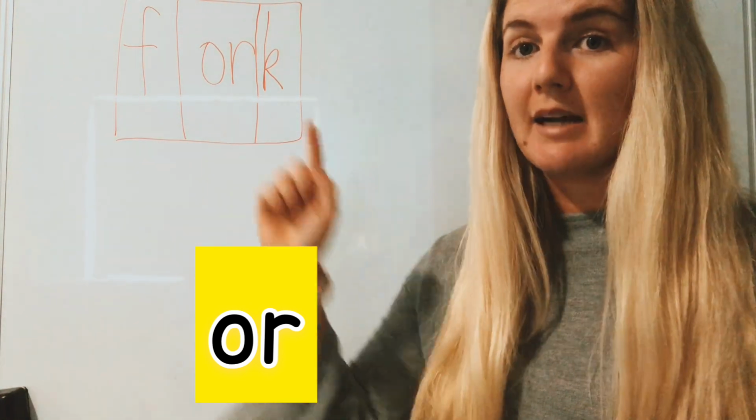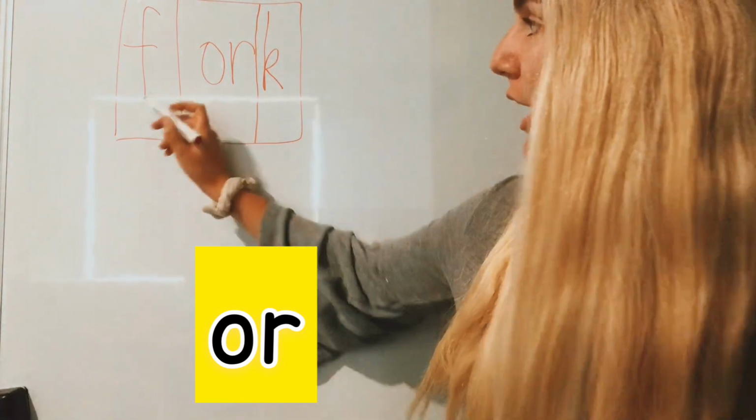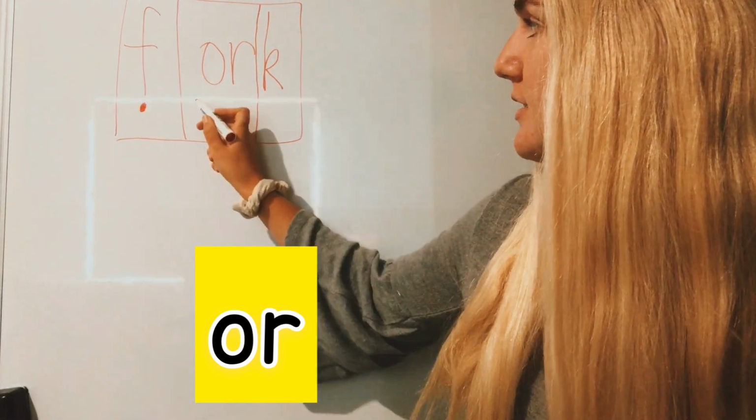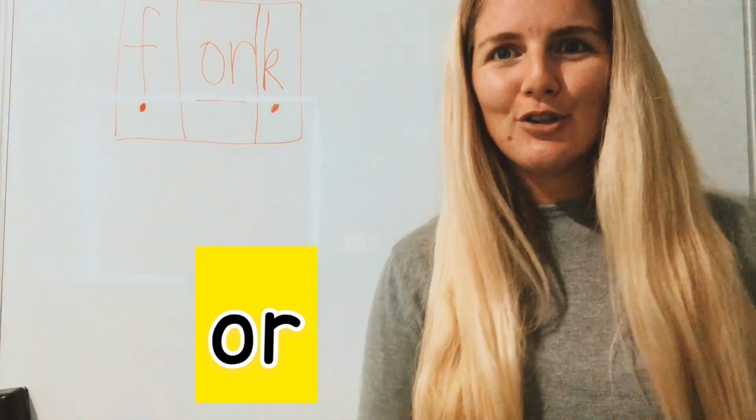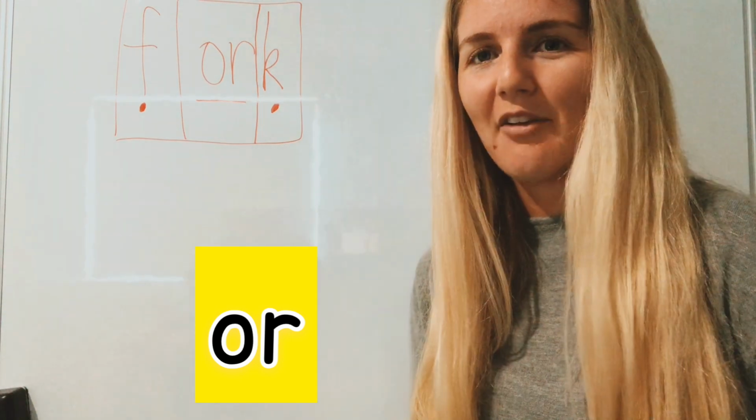Let's do our sound buttons and sound bars now. Sound button, sound bar, sound button. You are getting too good at this. Well done, let's do another word. Okay, the next word I want you to write is the word sort. Let's count how many phonemes are in the word sort. S, or, t. How many? 3. Well done, let's draw 3 phoneme boxes.